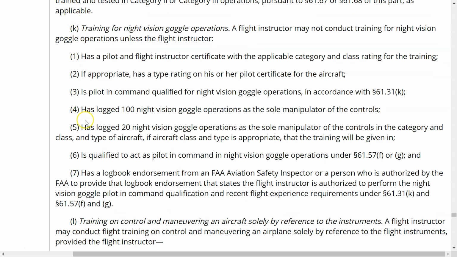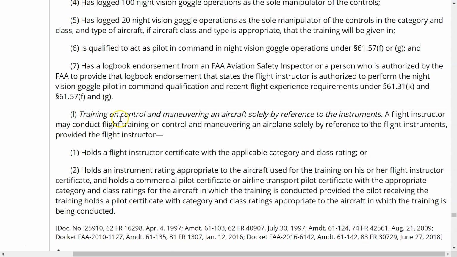So that's J, K, and then if we go down here to L, if you remember back in 61.109, and we looked in 61.109(b)(1), it talks about the 3 hours of instrument training that I must have. And it says 3 hours of instrument training on control and maneuver of an airplane solely by reference to the instruments.